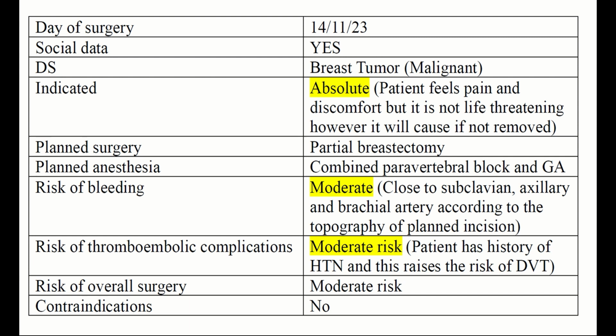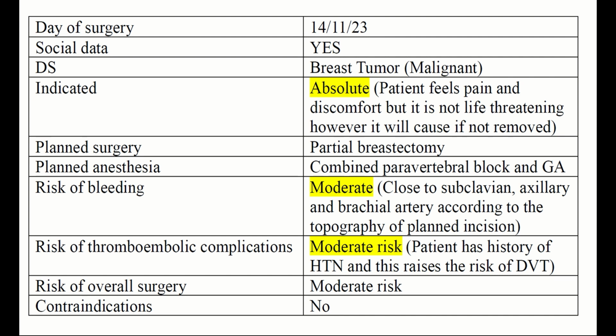The patient's date of surgery is the 14th of November 2023. We have the social data. The diagnosis of the patient is a malignant breast tumor. The type of surgery is elective because the patient feels pain and discomfort, but it is not life threatening. However, it will cause problems if it is not removed. The planned surgery is a partial mastectomy, and the planned anesthesia is a combined paravertebral block and general anesthesia.